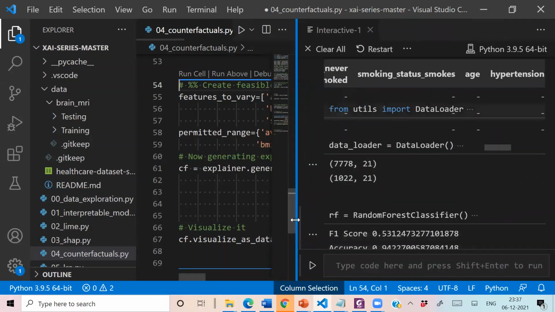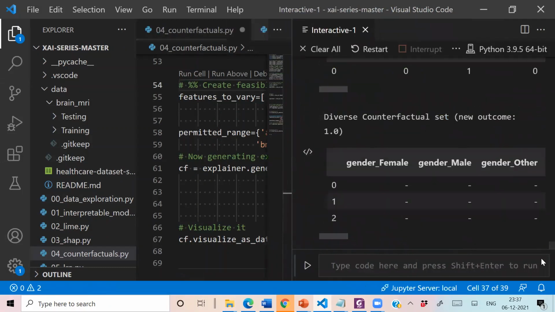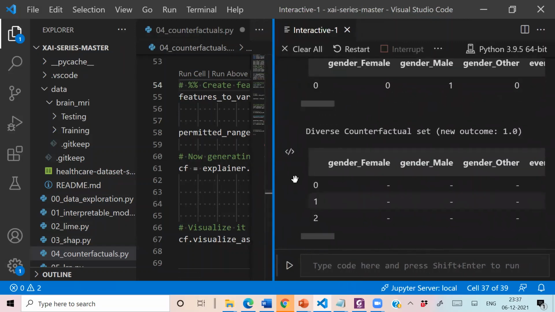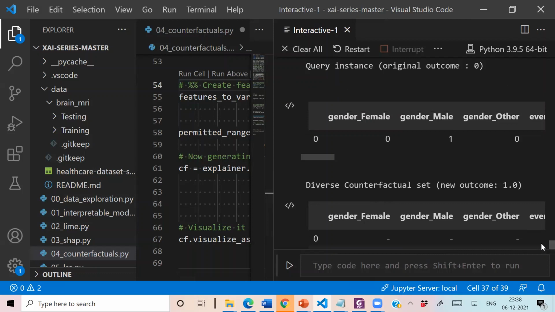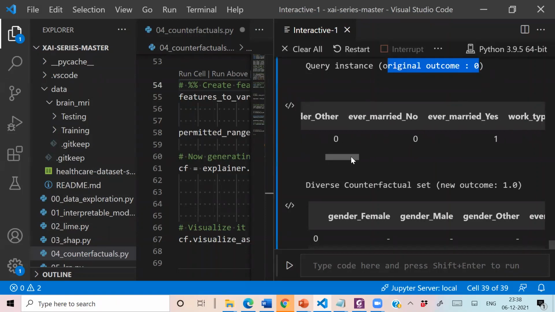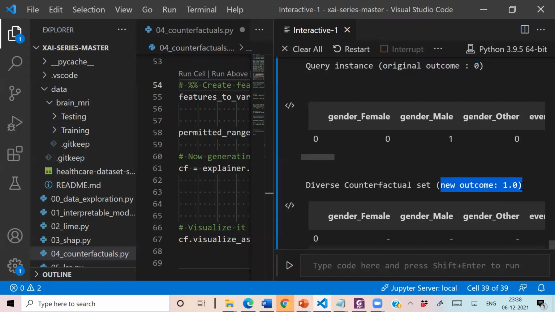So yes, we got our output. This is the output generated by our model. Let's understand this. This is the selected instance whose original predicted class is 0, and these are its attributes, and you can see that the final class is stroke. So we are flipping it from no stroke to stroke in this case. So the new outcome is 1.